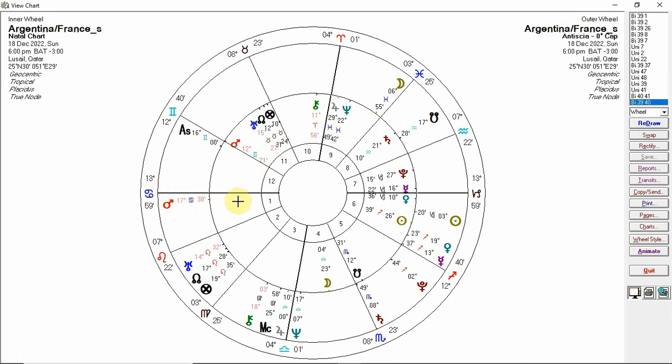However, we don't know who the ascendant is. If you think you know who the ascendant represents in this chart, put it in the comments. Be very interested in your thoughts.